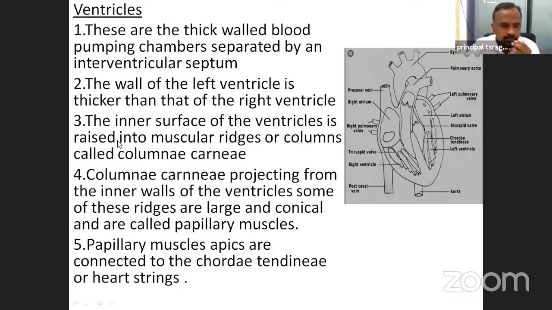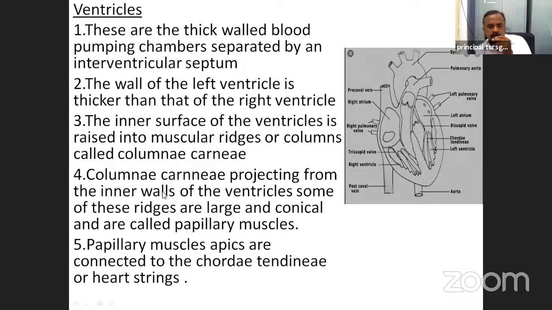Next, the inner surface of the ventricles is raised into muscular ridges or columns, called the columnae carneae. This is the ridges, these are the columnae carneae.